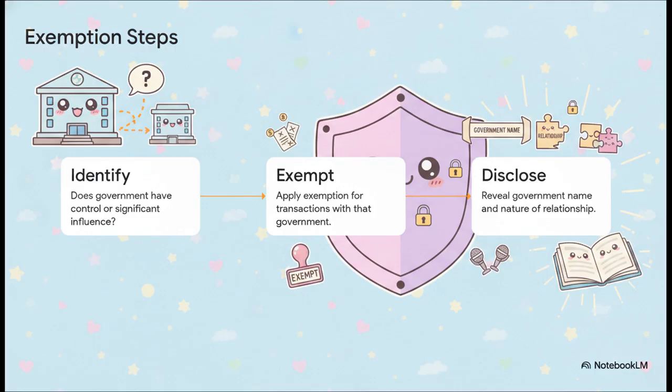Step 1. Identify if a government has control, joint control, or significant influence over the reporting entity. If the answer is yes, Step 2 allows them to apply a partial exemption. They don't have to disclose every single detailed transaction amount with that government or its other entities. But Step 3 ensures basic transparency isn't lost. They still absolutely must disclose the name of the government and the nature of their relationship.